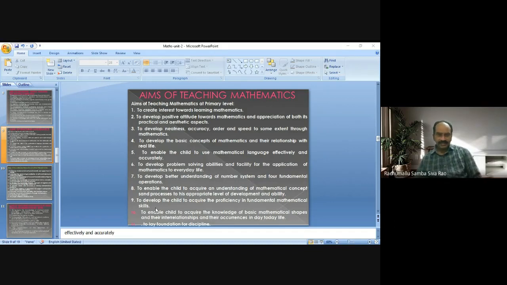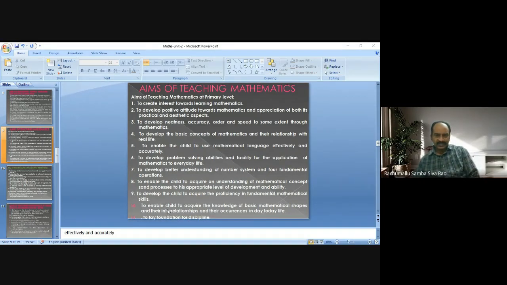To enable the child to acquire the knowledge of basic mathematical shapes and their interrelationships and their occurrences in day-to-day life.